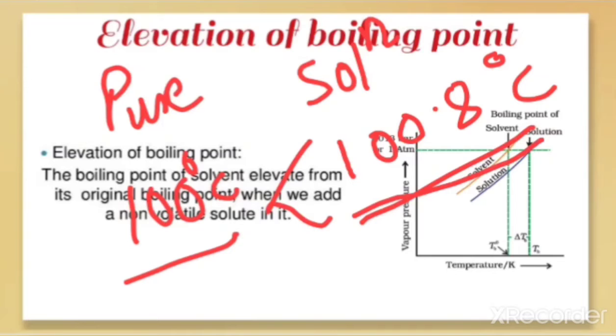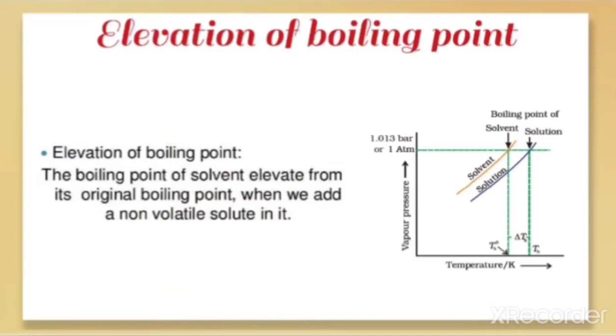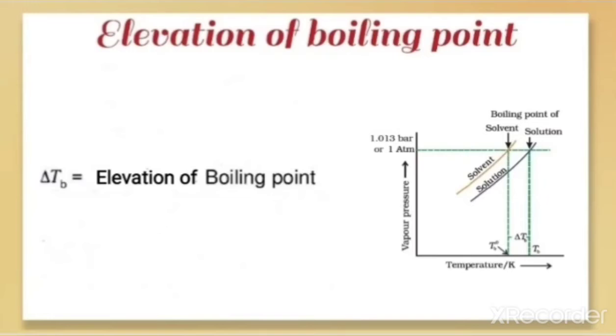Now how much is it elevated? That is 100.8 minus 100. So that much will be the elevation of boiling point. That is what we have taken as the formula here, Tb minus T naught b. So the elevation in boiling point can be represented by delta Tb. So let us find out what is delta Tb. Delta Tb is equal to Tb minus T naught b. So here, what is delta Tb? Delta Tb is the elevation of boiling point.